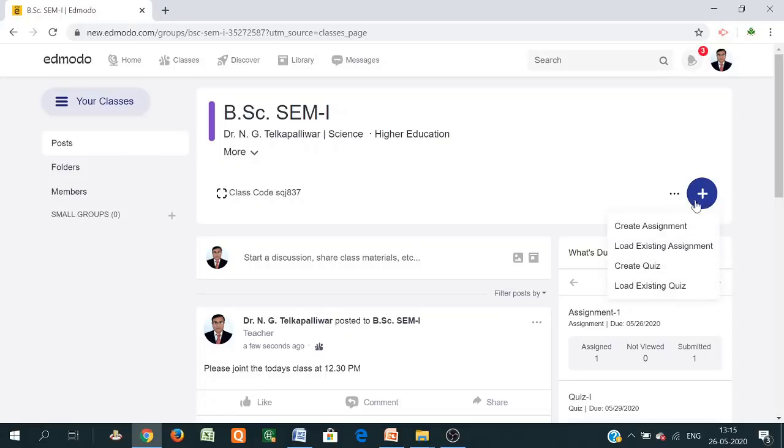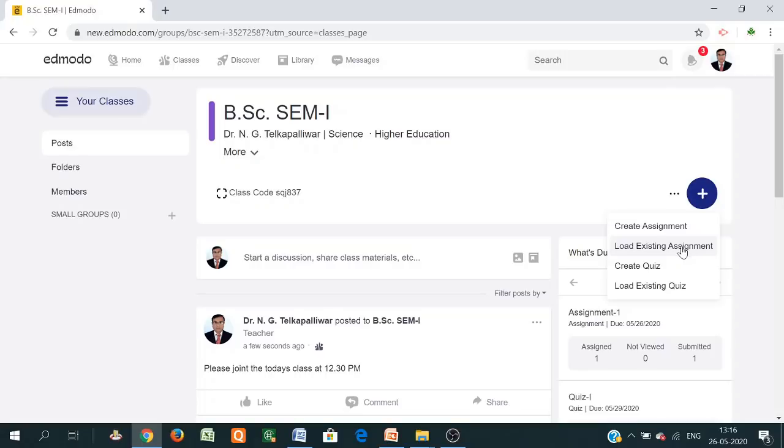Then there is another way. Here there are create assignment, load existing assignment, create quiz, and load existing quiz. When you go into a particular classroom which is already created, just click on that symbol and four different options are shown: create assignment, load existing assignment, create quiz, and load existing quiz. Now what is the meaning of load existing assignment?